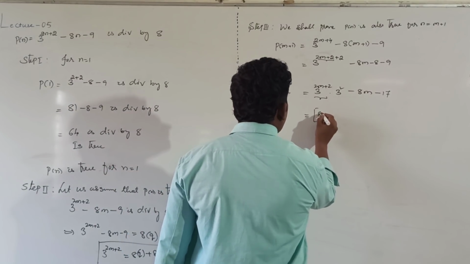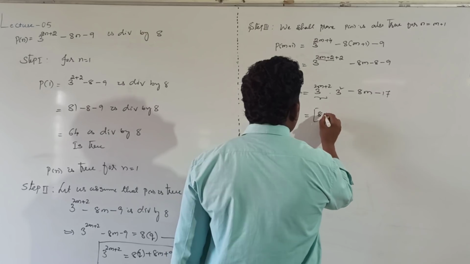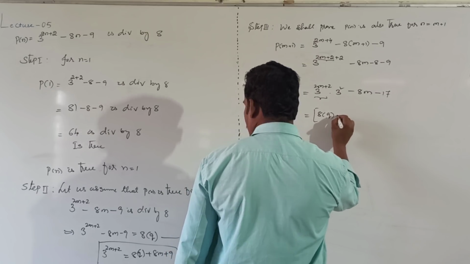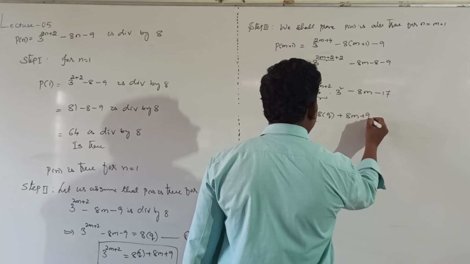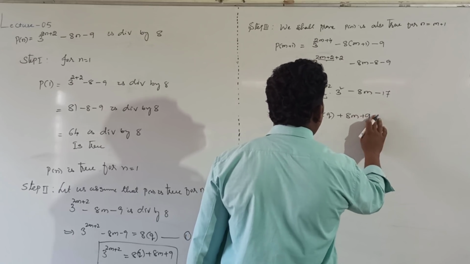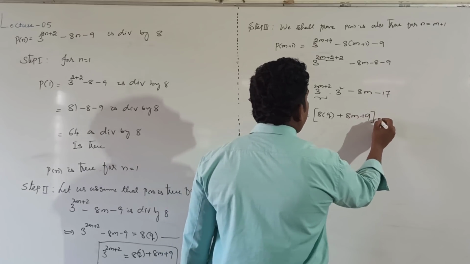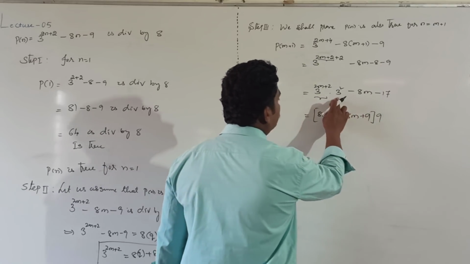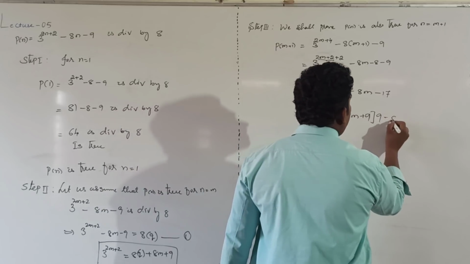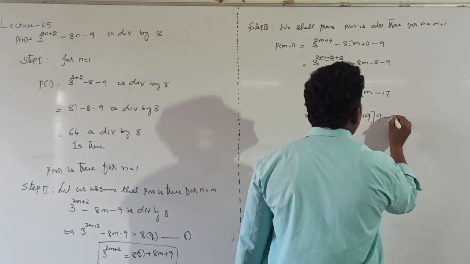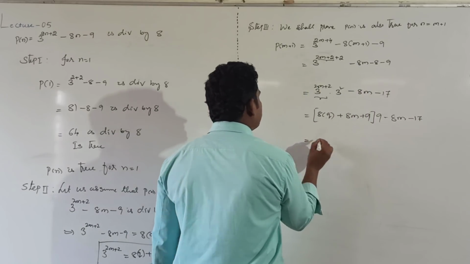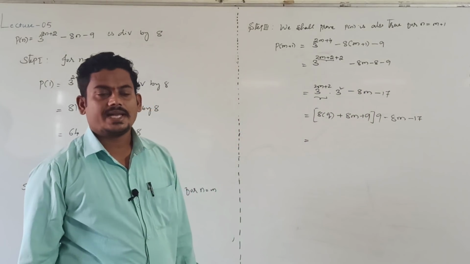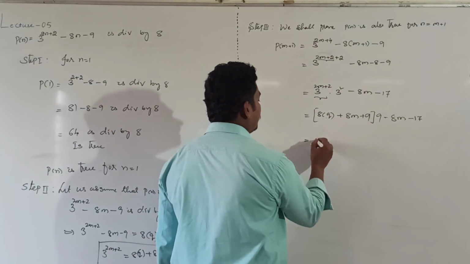That is 8q plus 8m plus 9, into 9, 3 square as it is, minus 8m minus 17. Now also we can't say whether it is divisible by 8 or not. Now simplify.